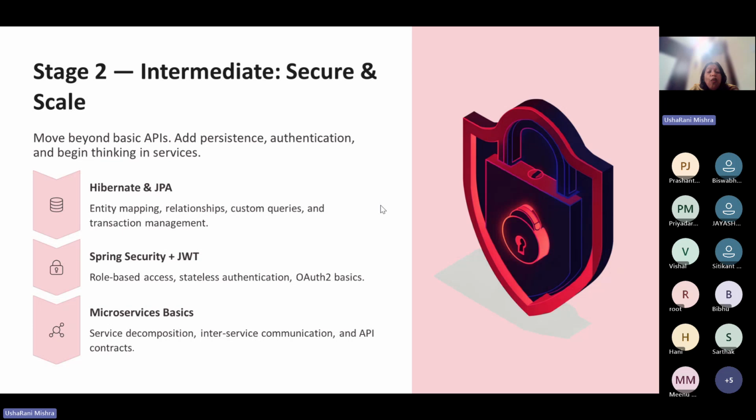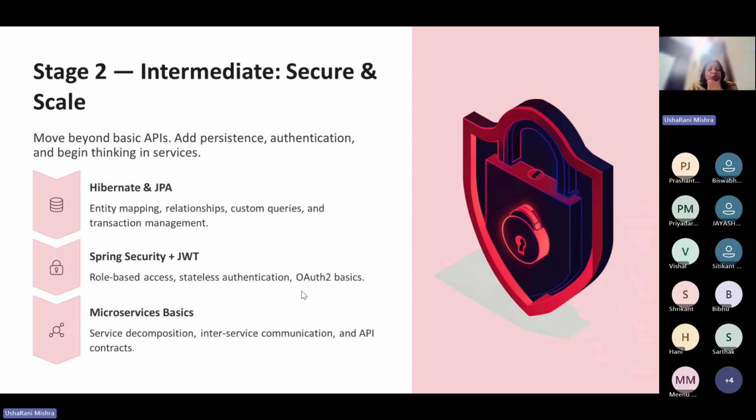Then how we can make the API secure. How the REST API can be made secure using JWT token authentication, role-based access, and stateless authentication. There are a few authentication processes we'll get to know, and OAuth 2 basics, which we will cover as part of this intermediate stage.